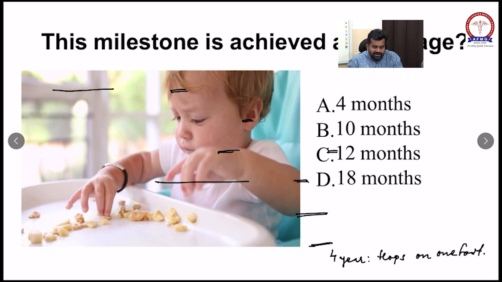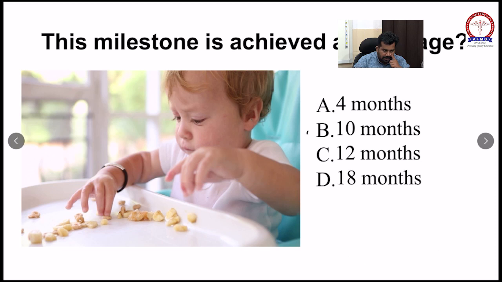Now we will discuss the fine motor milestones. So what are the fine motor milestones? These are the tiny muscular movements like a grasp movement, right? So see this MCQ. The child is trying to grasp objects from the plate. This is known as a pincer grasp. At which month will the child be able to grasp the object as seen in this image? The answer will be 10 months.